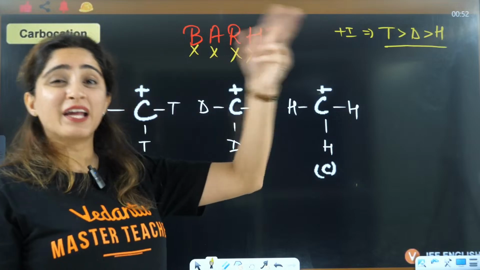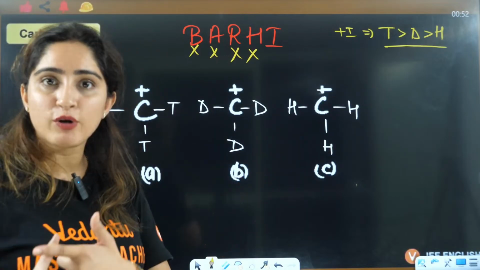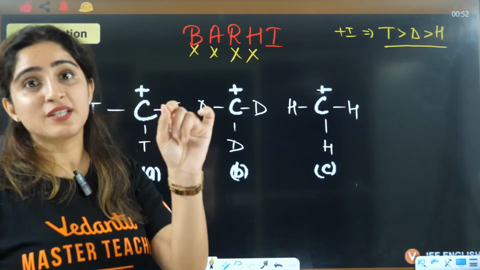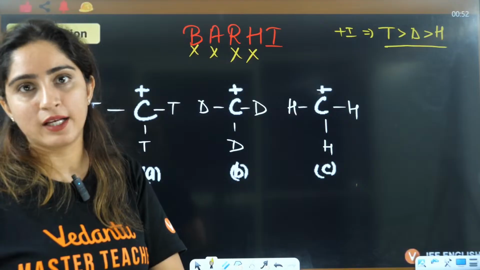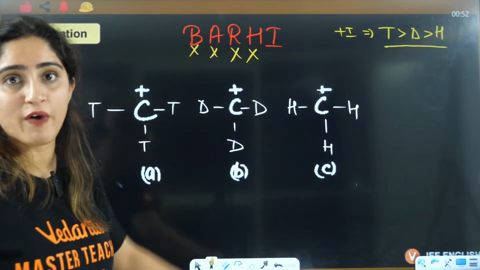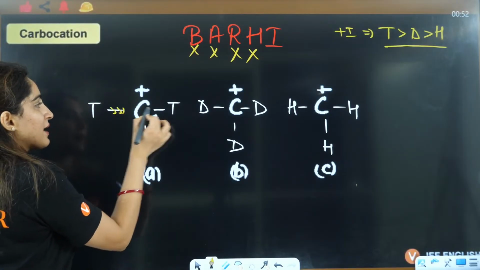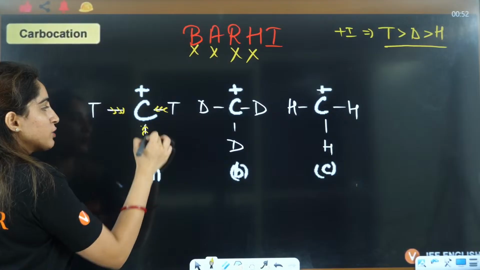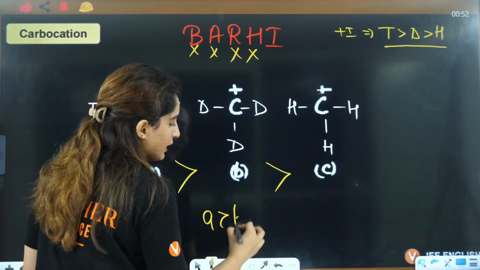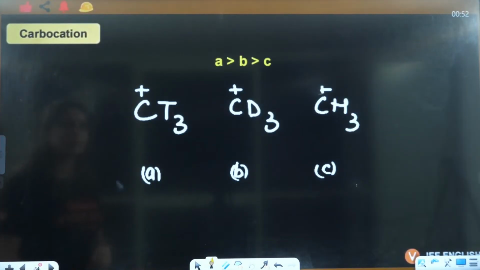There I specially chose those questions where that effect was directly applied, so go through the lectures of inductive and hyperconjugation again. But now I am telling you, apply all of them, then see which is most valid here. So A will have the maximum plus I, so it will be most stable, then B, then C. So the answer will be A, B, C, right?